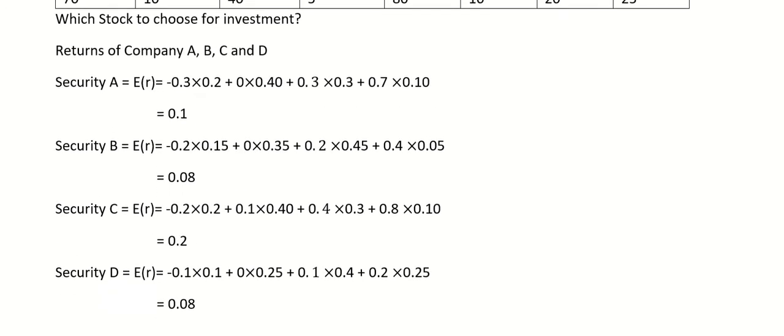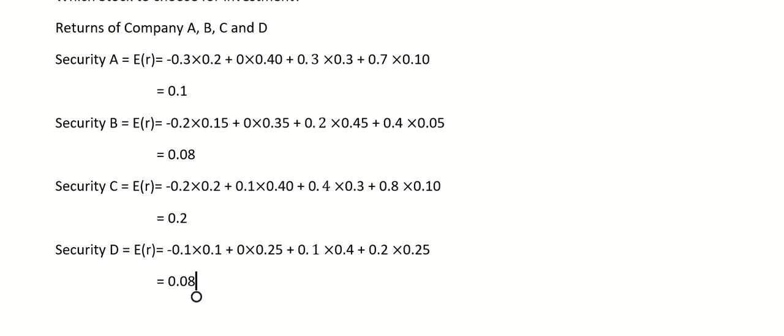So these are the probable returns, the expected returns. Always remember, nothing is actual in calculation, everything is probable. So the expected returns are: for security A it is 0.1, which is 10%; security B is 8%; security C is 20%; and security D is 8% again.